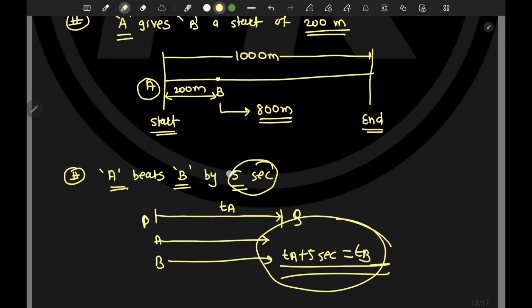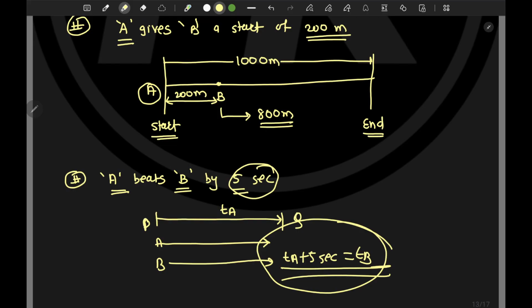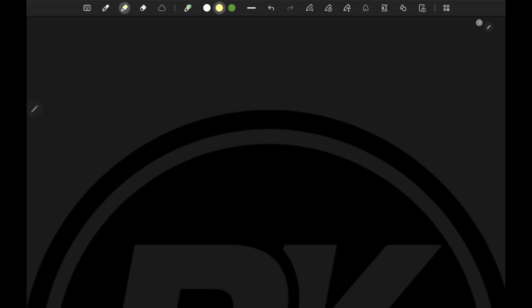There is one more terminology, so let's see that as well. The concept is this one. We call it a dead hit. Okay, dead hit. So if this terminology is given in a problem, that means this is used when both the racers reach the finish line at the exact same time.